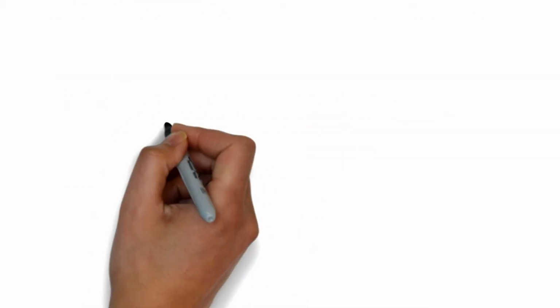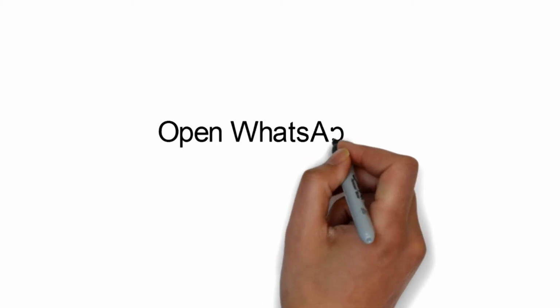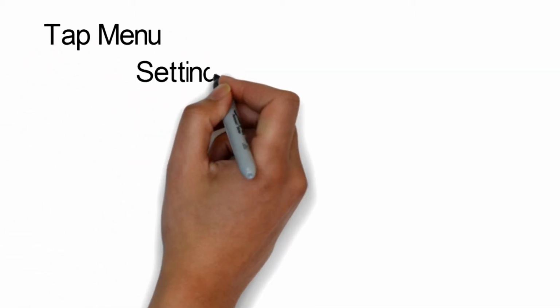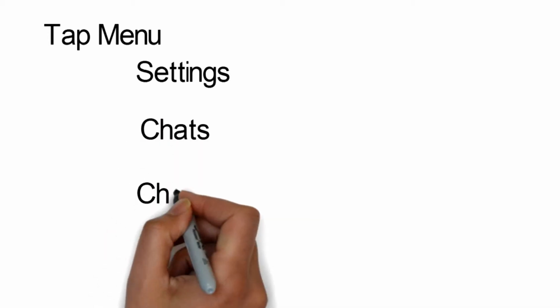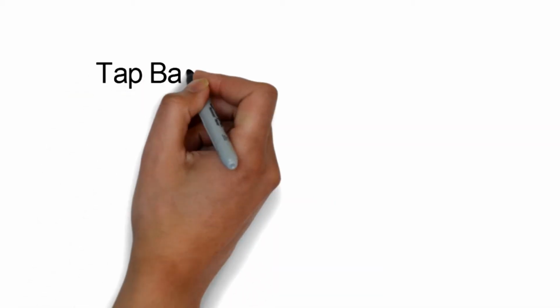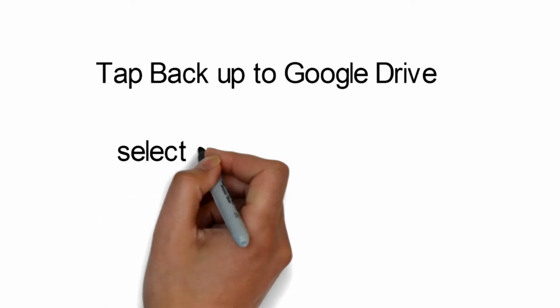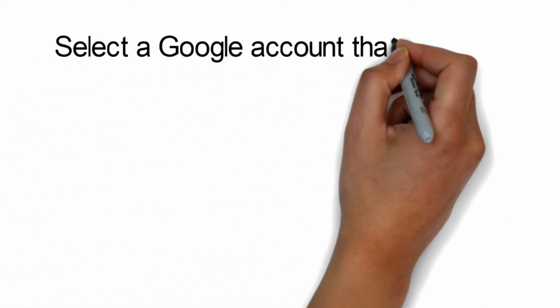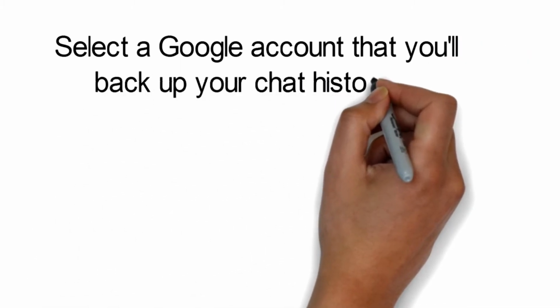How to create a Google Drive backup. 1. Open WhatsApp. 2. Tap Menu > Settings > Chats > Chat Backup. 3. Tap Backup to Google Drive and select a backup frequency other than never. 4. Select a Google account that you'll back up your chat history to.